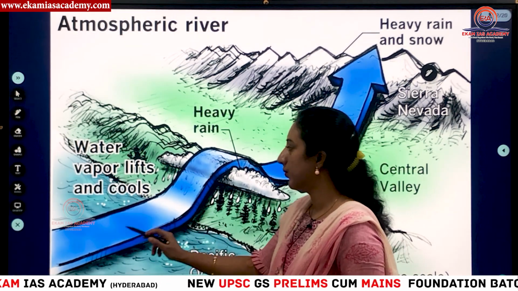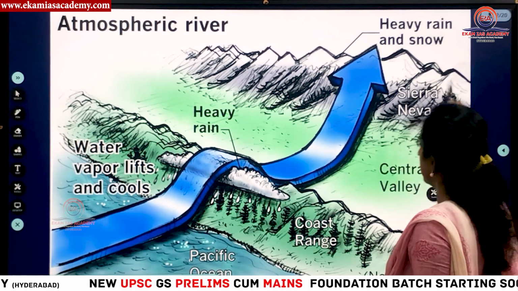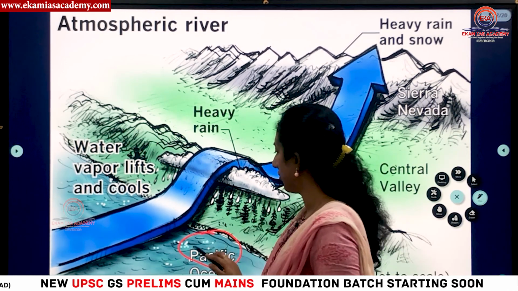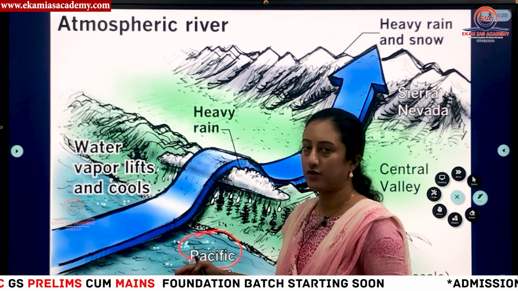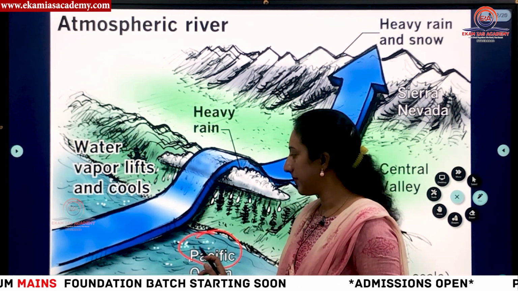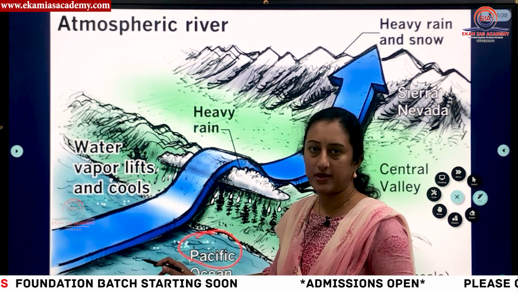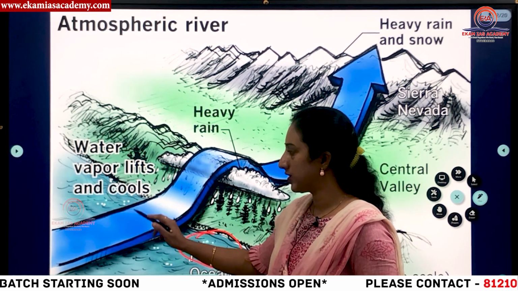See, initially, here we have Pacific Ocean, right? So here we have Pacific Ocean water also, because it is very near. So you have tropical area near the Pacific Ocean. So intense insolation will happen. Because of this, water in the Pacific Ocean will warm up. Eventually this water will rise up.